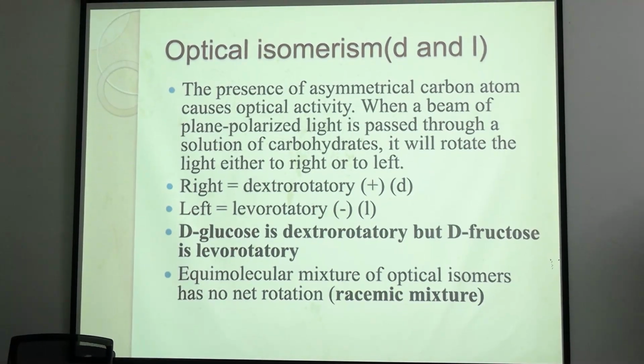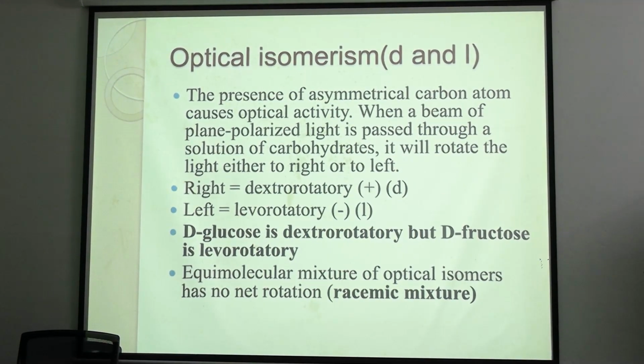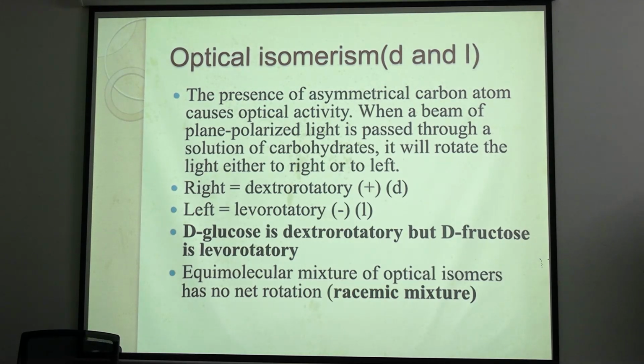Okay, optical isomer has nothing to do with the structure or the structural difference. It is a property of a carbohydrate. What is the optical isomerism? When a beam of plane polarized light is passed through any solution of carbohydrate, it will show a deflection. We are passing a plane polarized light through a solution, and the light will deflect either to right or to left.